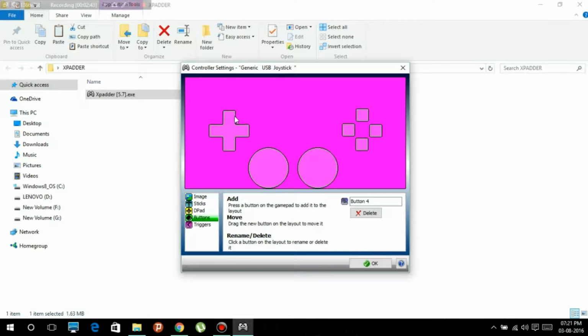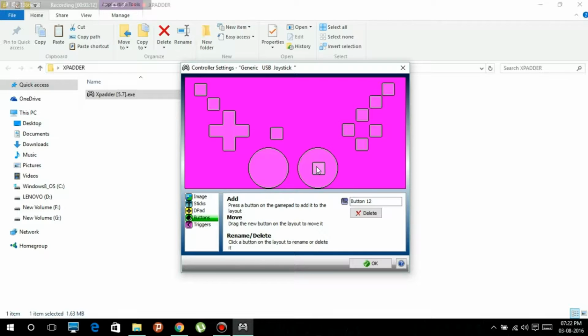Then I'm gonna press other buttons, which is 5, 6, 7 and 8. 5 is on the upper side, and 6 is on the right upper side, and 7 is on the lower side of the left side, and 8 is on the right lower side, and then 9, 10.